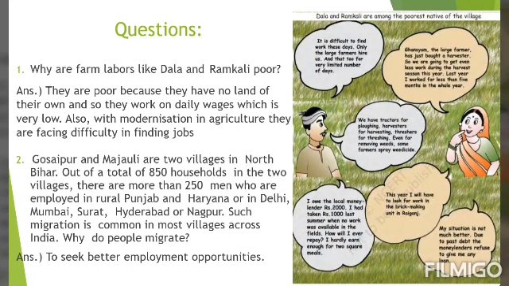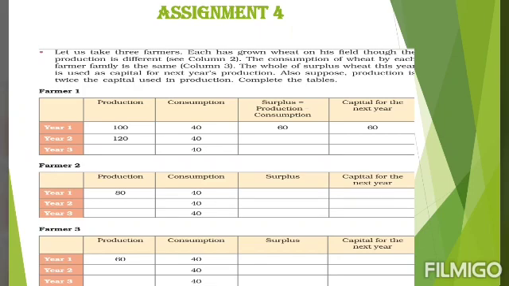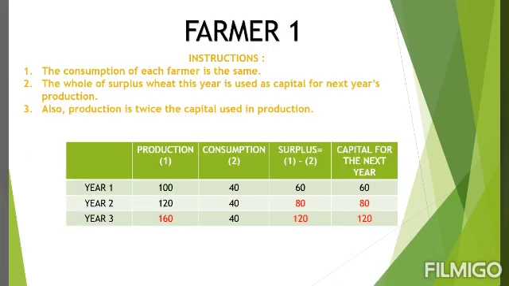Now let us move to the 4th assignment. So for the 4th assignment, you got this table and you had to do this in your textbook. Now students, in this table, the production of 3 farmers is given, but we'll be discussing only for farmer 1, and the rest too you will do it yourself. So in the year 1, production of farmer 1 is 100, consumption is 40, and surplus is given as 60.